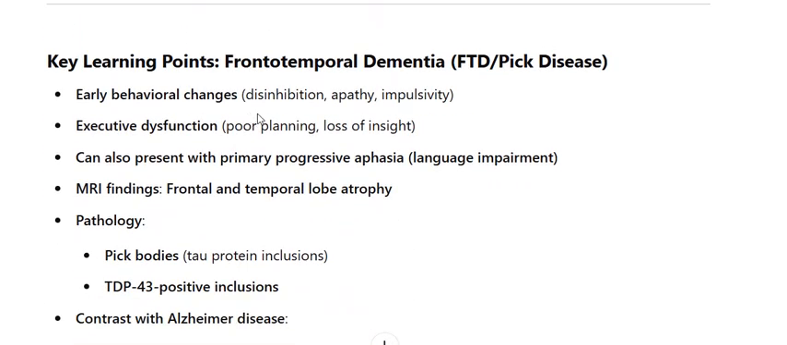Key learning points: frontotemporal dementia, FTD, Pick disease, early behavioral changes, disinhibition, apathy, impulsivity, executive dysfunction, poor planning, loss of insight. It can also present with primary progressive aphasia, language impairment. MRI findings: frontal and temporal lobe atrophy. Pathology: Pick bodies, tau protein inclusions, TDP43 positive inclusions.